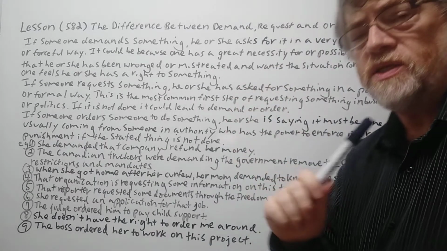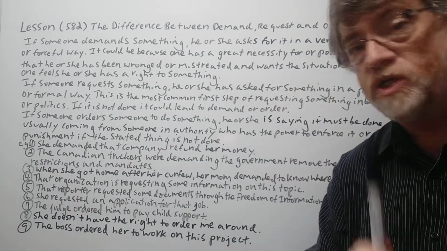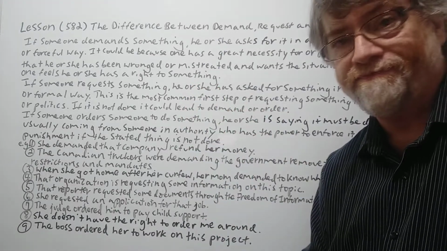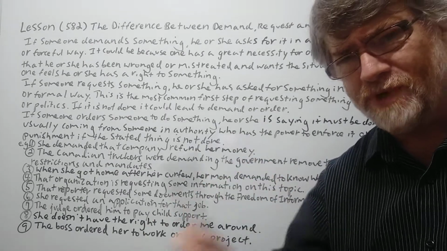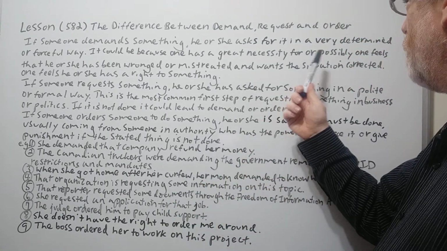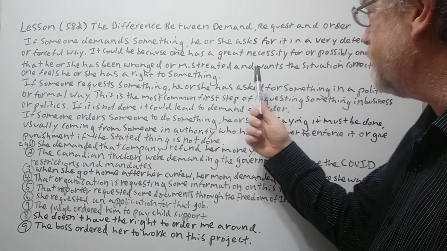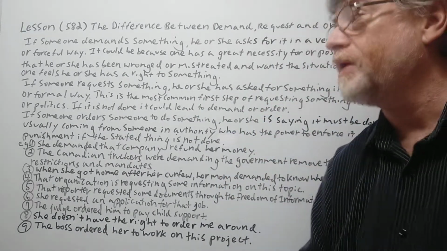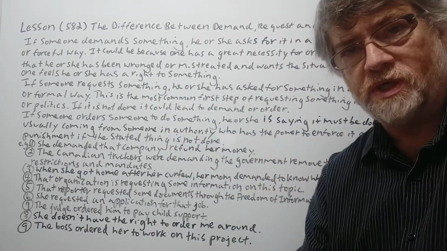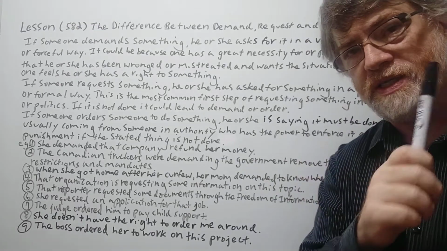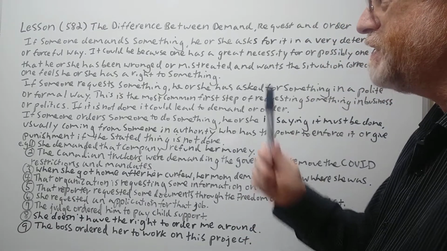If someone demands something, he or she asks for it in a very determined or forceful way. It could be because one has great necessity, like they really, really need it. Or possibly one feels that he or she has been wronged or mistreated and wants the situation corrected. One feels he or she has the right to something. So when you're demanding, all of these things are usually part of it, or at least some of them are part of it.